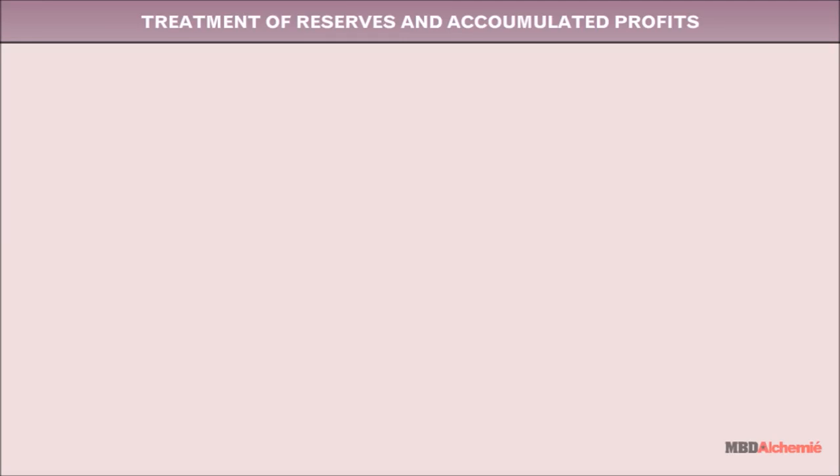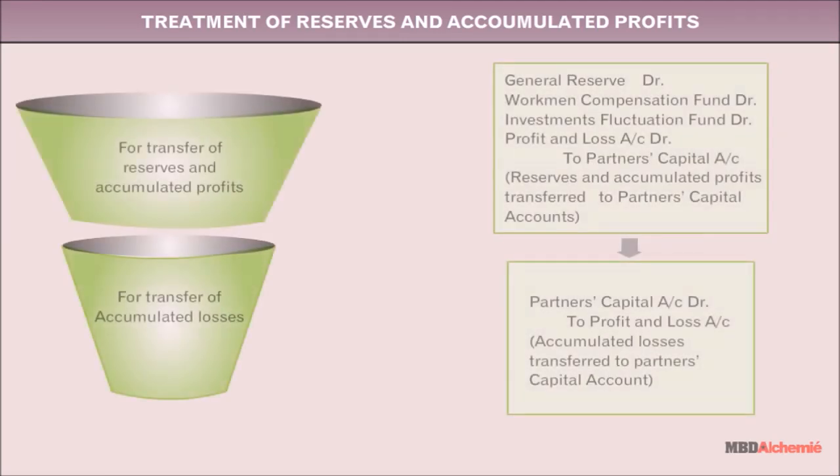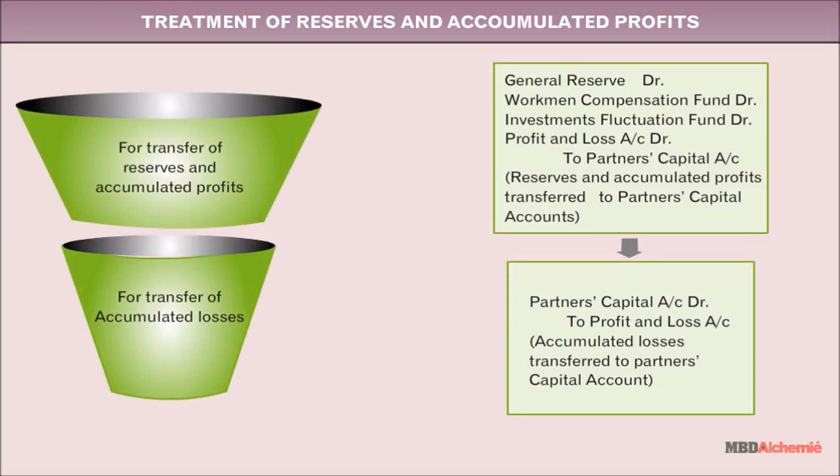Treatment of reserves and accumulated profits. For adjusting reserves and accumulated profits among the old partners, these are transferred to old partners' capital accounts on the basis of old profit-sharing ratio. Journal entries for the same are: let's understand with the help of an example.